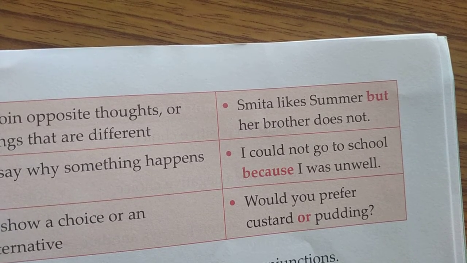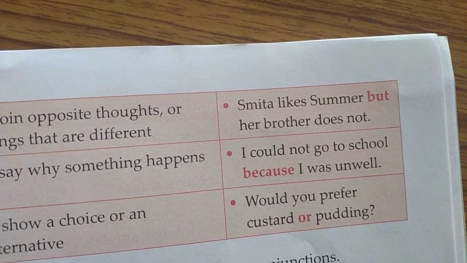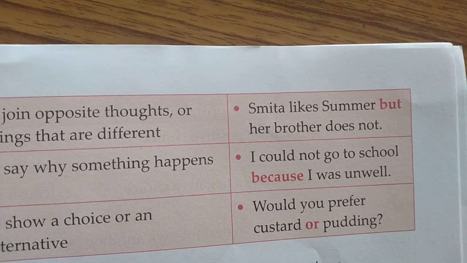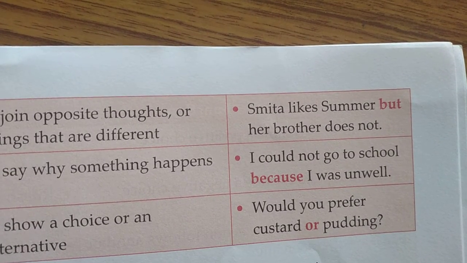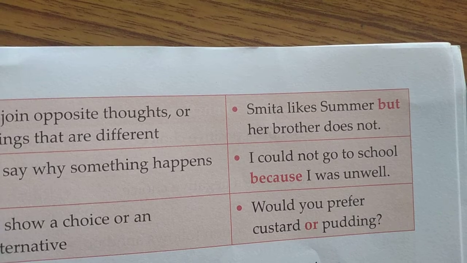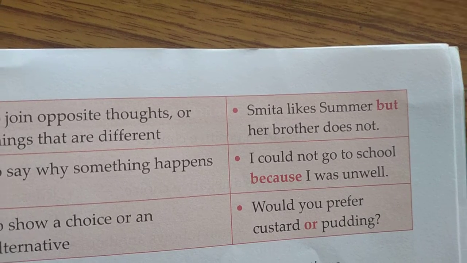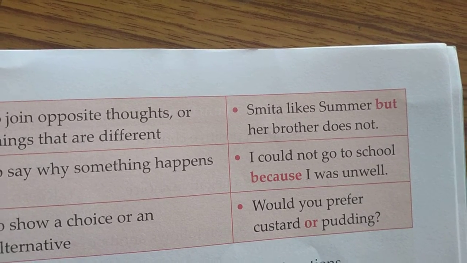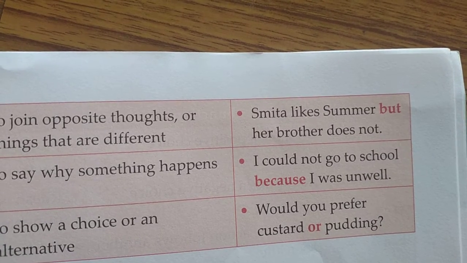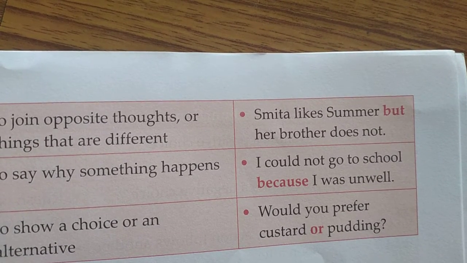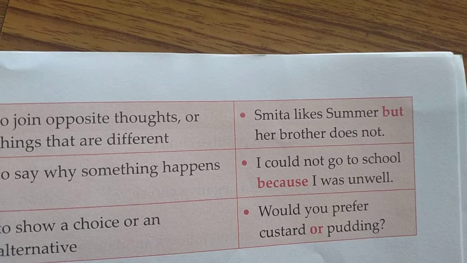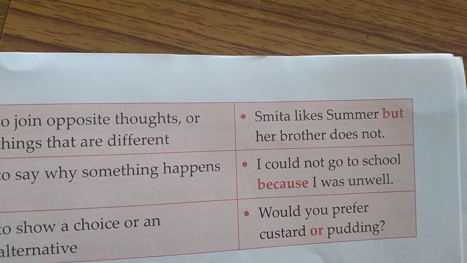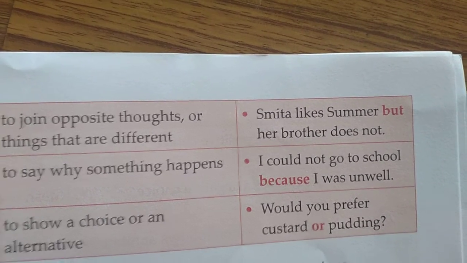So these are just the opposite of each other. You can say, I like ice cream, but my sister does not like. Like that. You also can say, my sister likes to watch television, but my brother does not. Maybe your brother likes playing cricket.